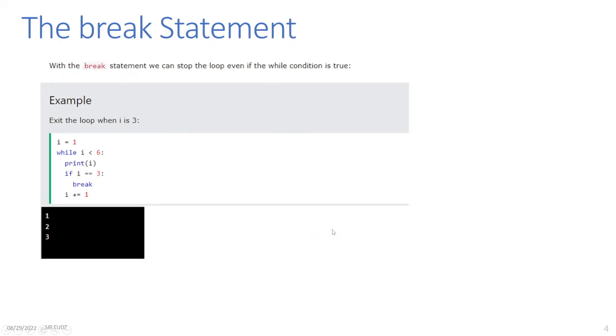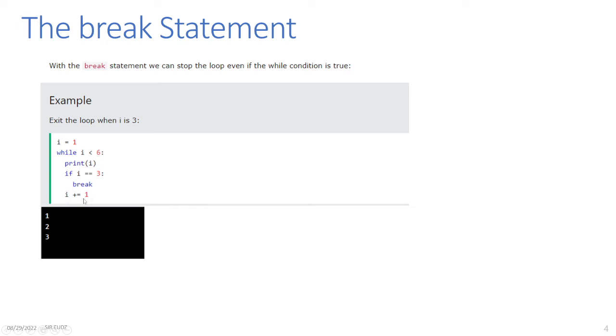The break statement. With the break statement, we can stop the loop even if the while condition is true. So here we have an example that will exit the loop when i is equal to 3. So i equals 1, while i is lesser than 6. So similar with the previous one, print i, but we inserted this one, if i equals 3 and then break. And then increment the value by 1.